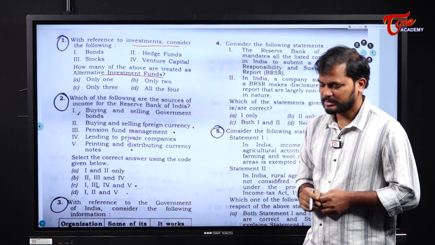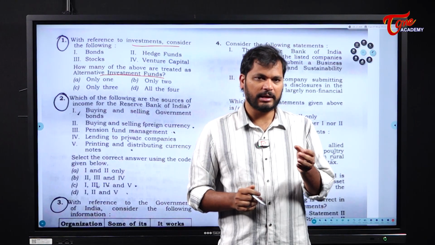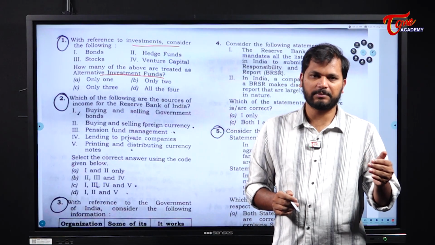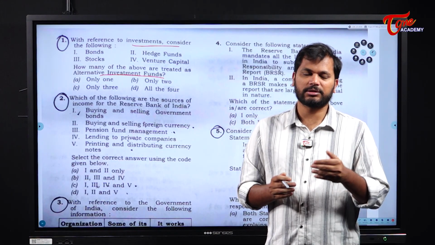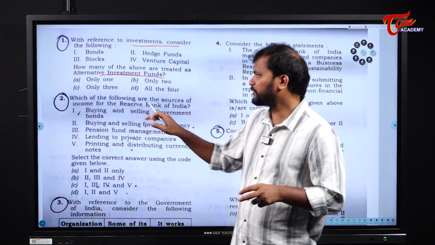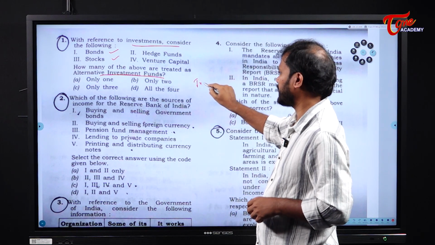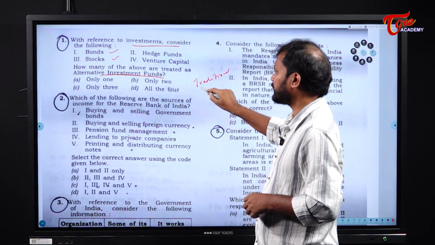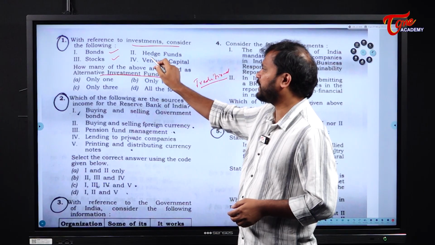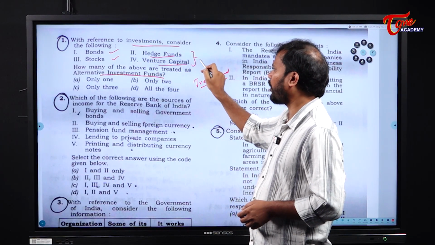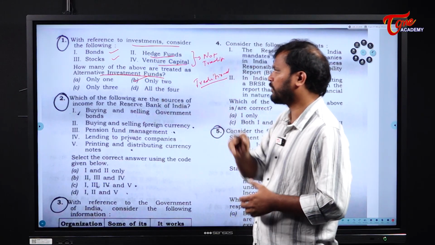Alternative investment fund. See, first of all, we need to understand the meaning of the term alternative investment fund. It is nothing but that fund which is sourced from private players, and that money is invested in untraditional avenues. When we come to the options, obviously bonds and stocks are the traditional areas. So excluding the bonds and the stocks, we have hedge funds and venture capital, which are not traditional. So the answer would be B, only 2.